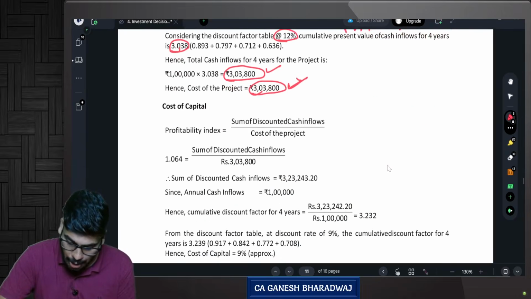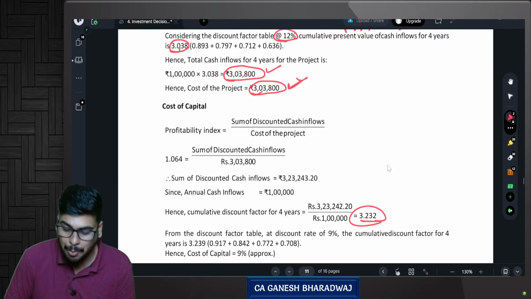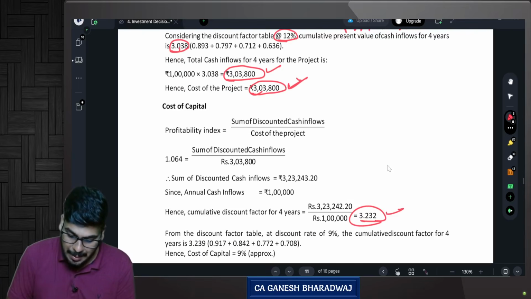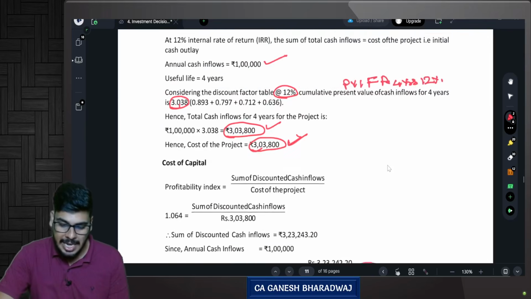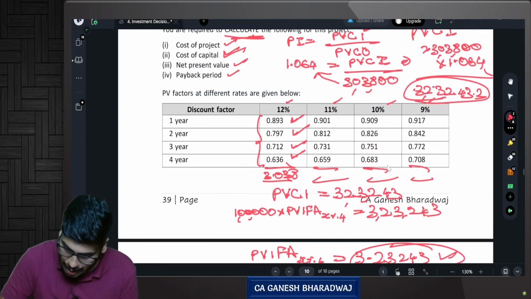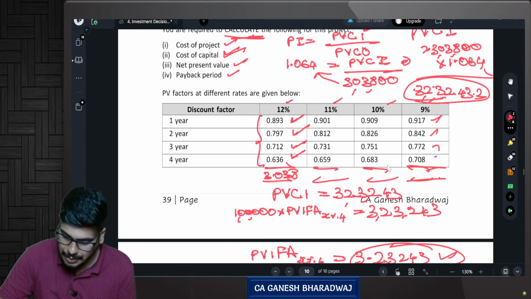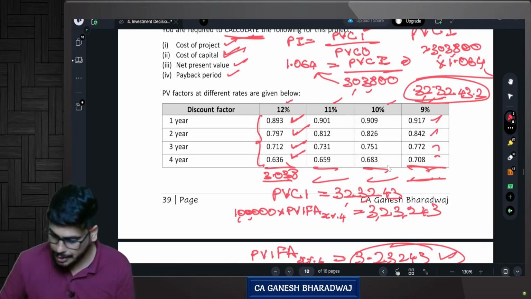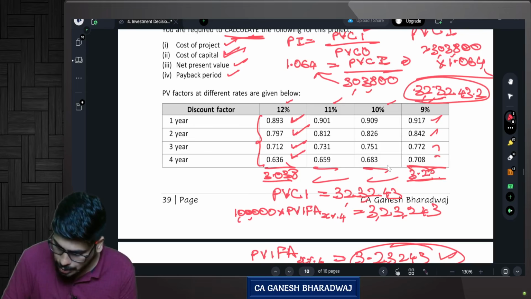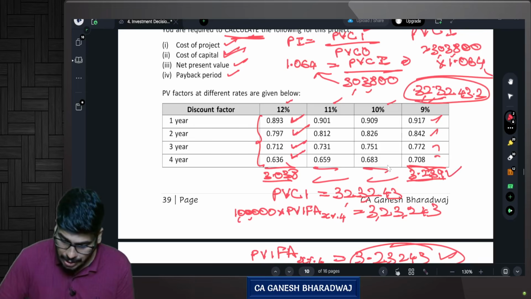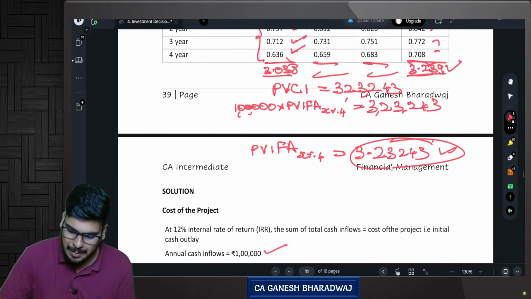Yes. At what rate? 3.23. So at 3.232, at what rate does it become that? When your R is 9%. So you calculate at R 9%, you sum total of this. Since it's an annuity table, you are summing 0.917 plus 0.842 plus 0.772 plus 0.708. How much is that? 3.239. Are you clear with this? So 3.239 approximately, you are getting it here.